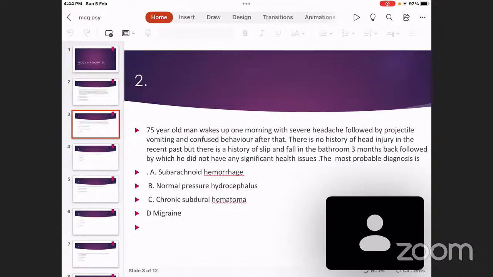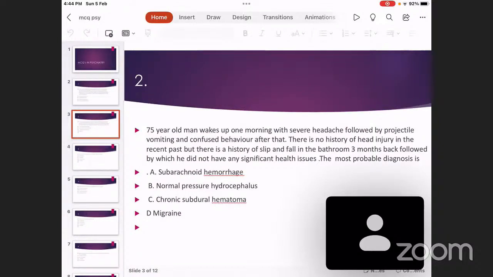The second choice, option B, normal pressure hydrocephalus. This can also be an MCQ for you. Normal pressure hydrocephalus is a condition in which there is no increase in intracranial pressure, but there is accumulation of cerebrospinal fluid in the cerebral ventricles, leading to dilatation of the ventricles without increasing intracranial pressure.